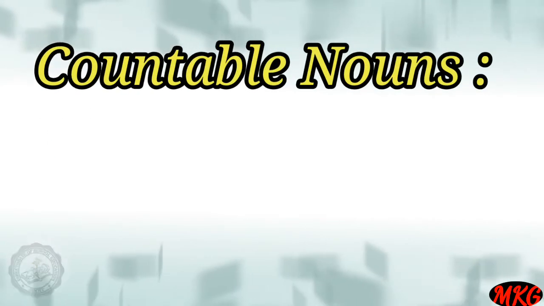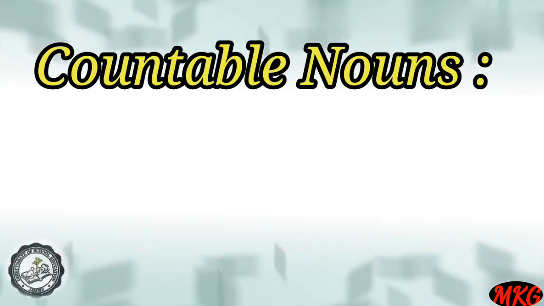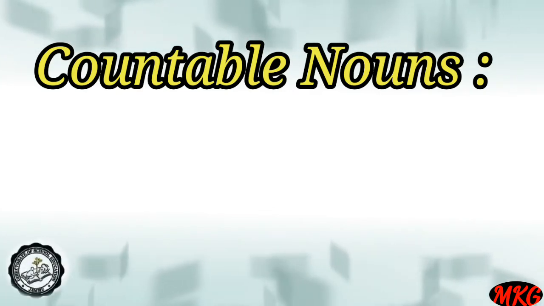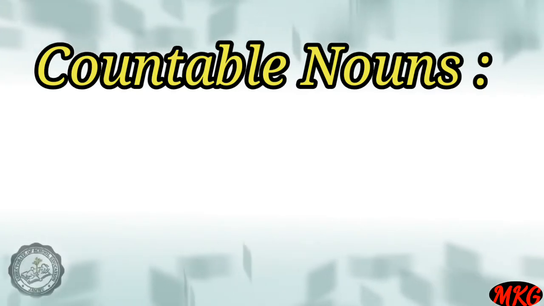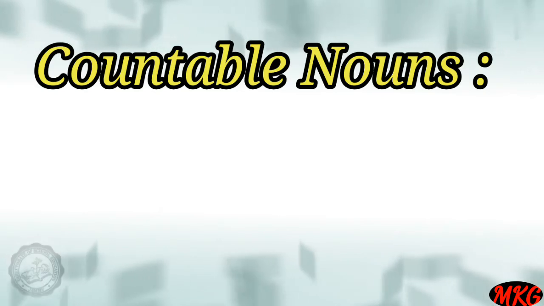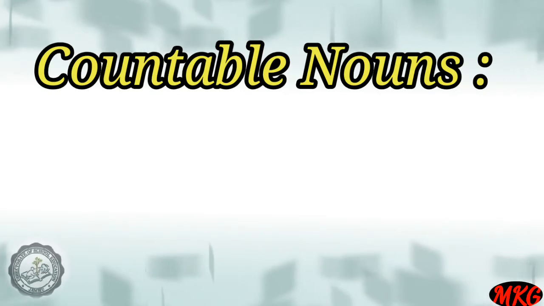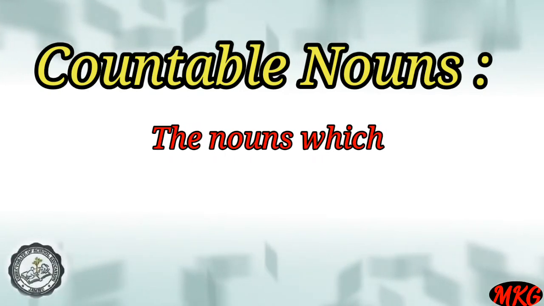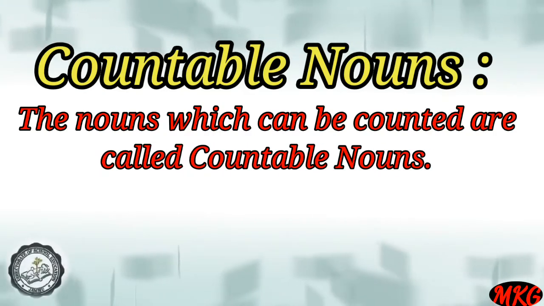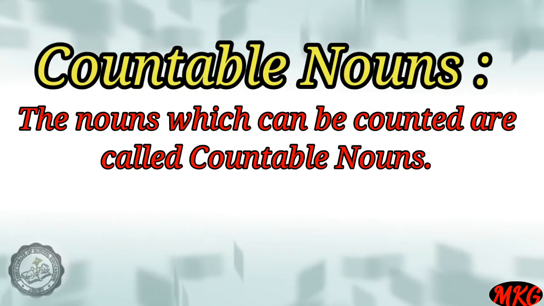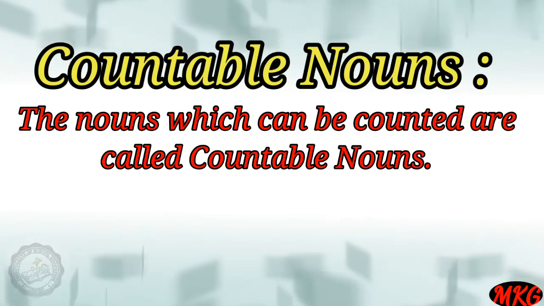Now we have to discuss countable nouns. You may think, why countable nouns? I want to tell you that countable and uncountable nouns have a great relation with articles, and I will show you how. But first you have to know what countable nouns are. Countable nouns are the words which can be counted. Okay students? Fine.